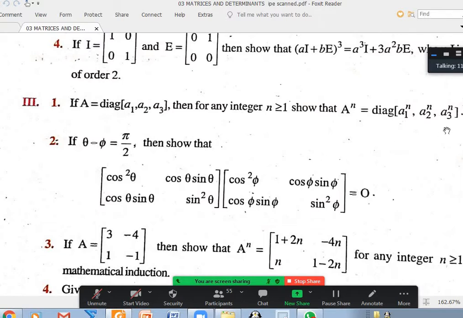Yes, sir. I know you can understand why power n is coming, because you find A square, find A cube, you can easily see the pattern and make it. But we'll discuss that. Okay, section 3, second question. I know many of you might have completed it, but somebody asked about all the 4 questions, so I want to discuss it. I'll discuss the first one and third one, but I want to finish the second one in section 3.